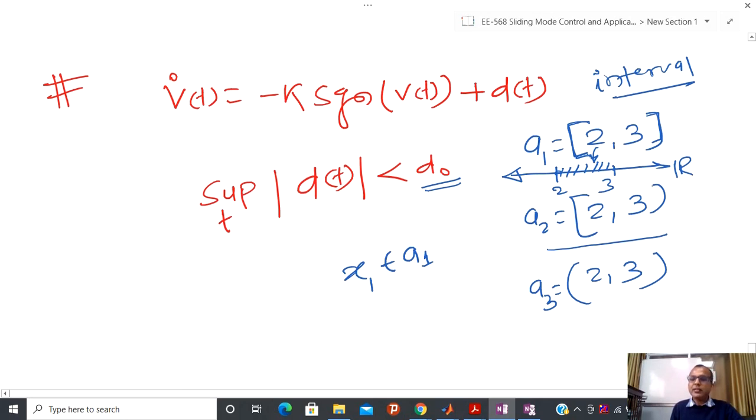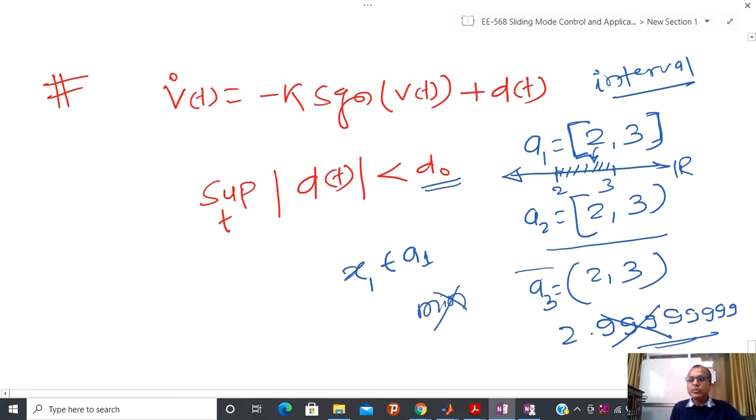Suppose I have this open bracket here. Now suppose someone is telling okay, the maximum value is 2.999. I will come and I will put 3 more 9s. So whenever you have an open bracket, you are not able to talk about the maximum value. Similarly, at this side also I have an open bracket, so I am not able to talk about the minimum value.